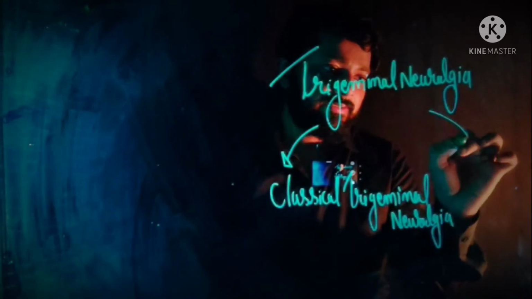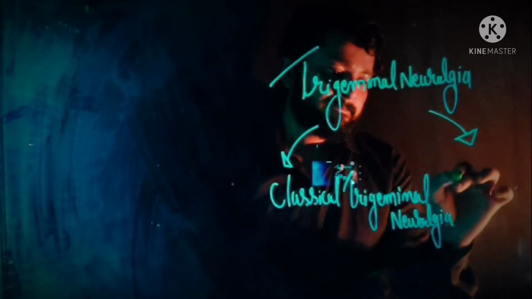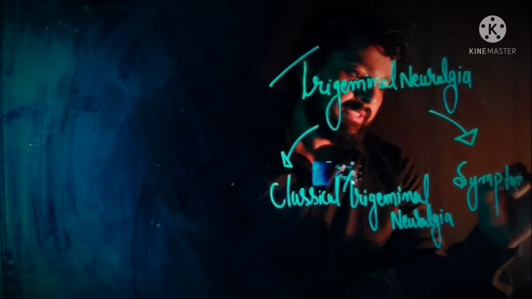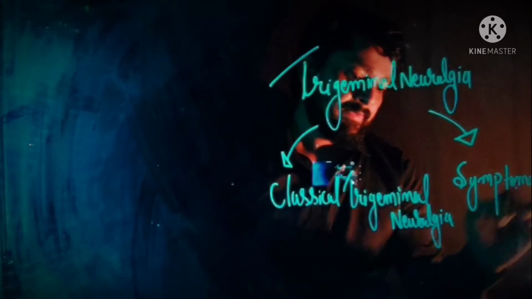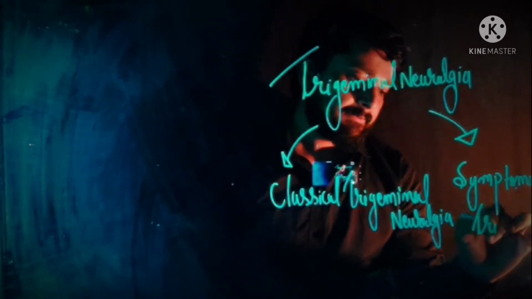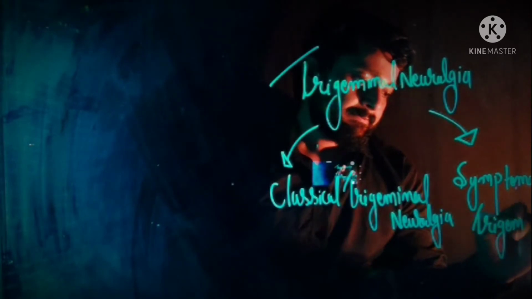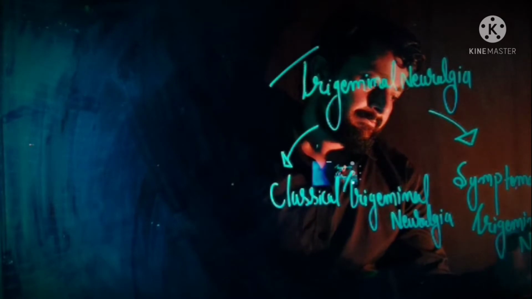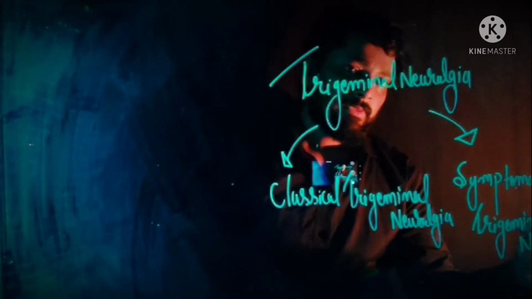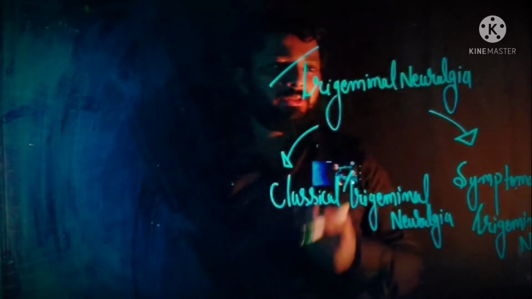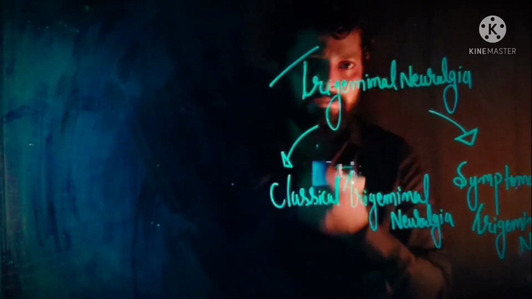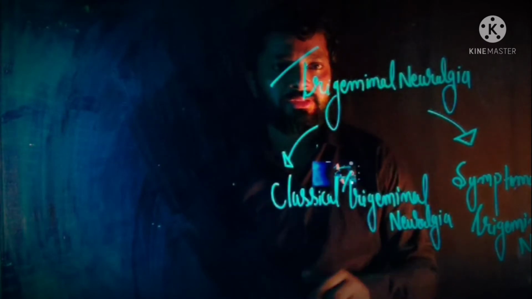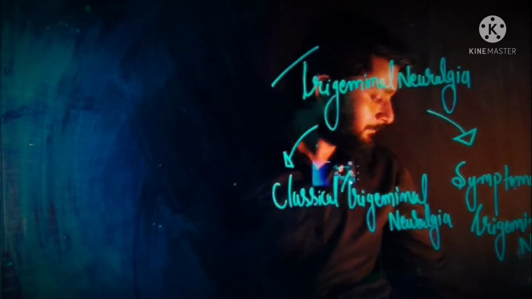And second one is symptomatic trigeminal neuralgia. So there are two types of trigeminal neuralgia. First is classical trigeminal neuralgia, second is symptomatic trigeminal neuralgia. So let's begin with the classical trigeminal neuralgia.